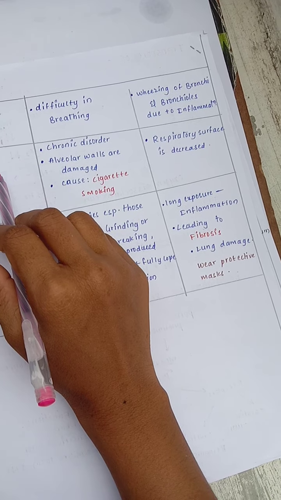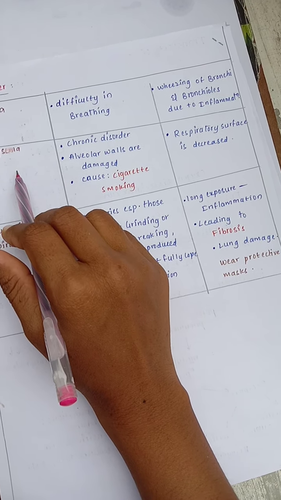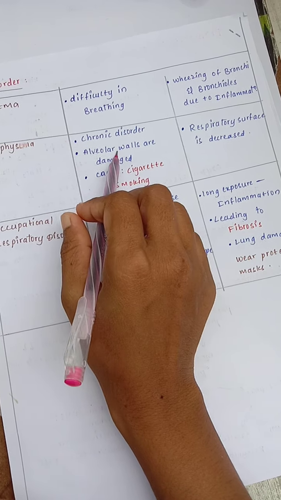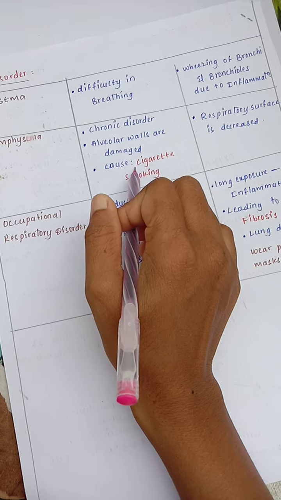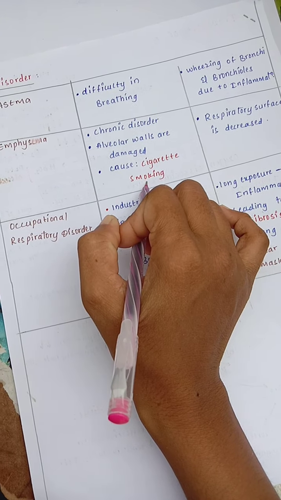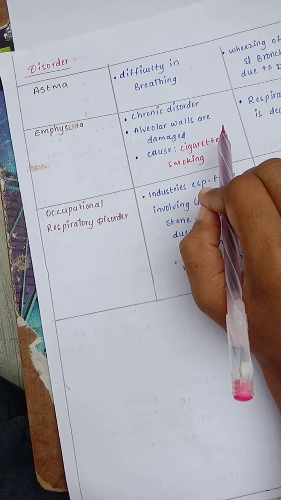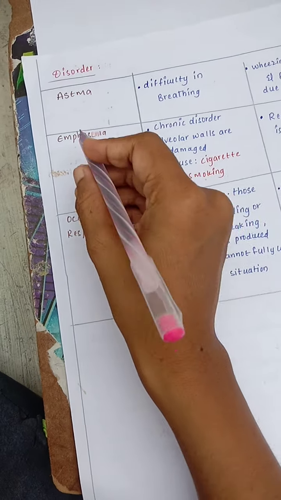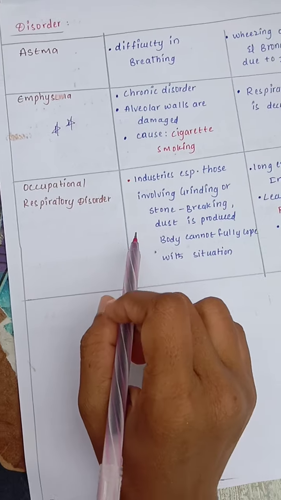Emphysema: because many people smoke, emphysema is a common disorder. This is one of the chronic disorders. Because of cigarette smoking, the alveolar walls get damaged. Respiratory surface is decreased due to emphysema. Emphysema is one of the most important disorders in many people due to smoking of cigarettes.